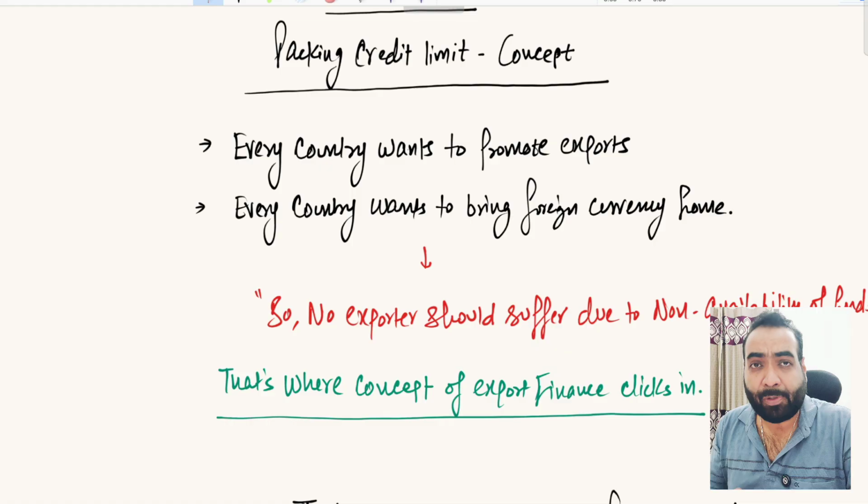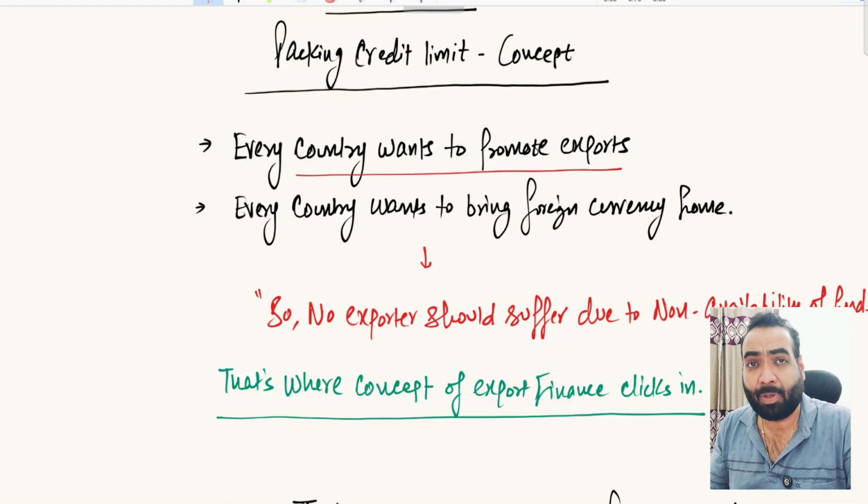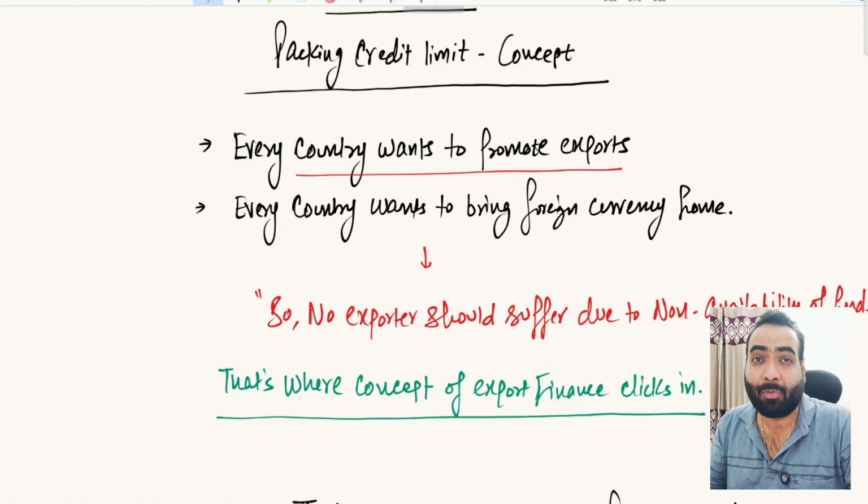So, friends, as you know, every country wants to promote their exports. They want other countries to buy material from them. You already know how much the tariffs have impacted the countries. Why are countries going on request mode with Donald Trump to lower the tariff rates? Because they don't want their exports to suffer.